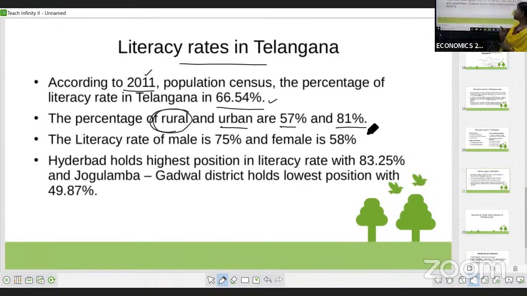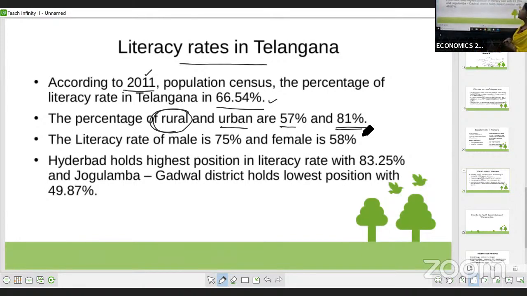The total literacy rate of Telangana according to the 2011 census is 66.54%. In the rural areas it is 57%, and in the urban areas 81%. So you can see that in the cities the literacy rate is higher than in the villages.